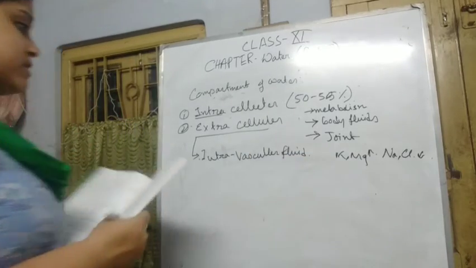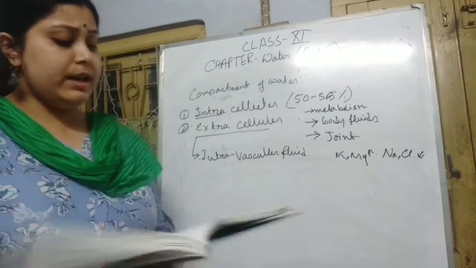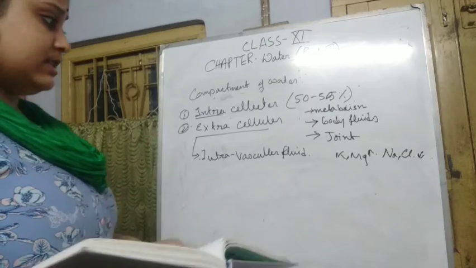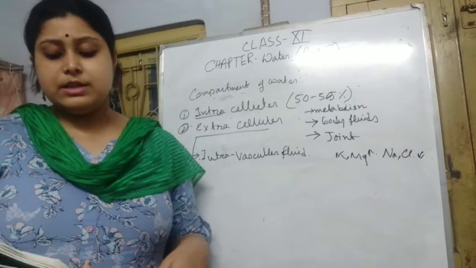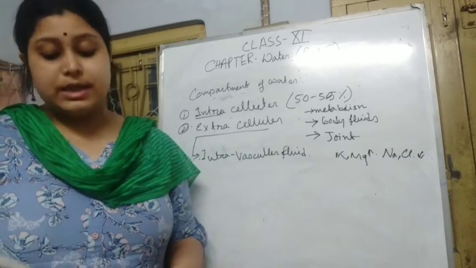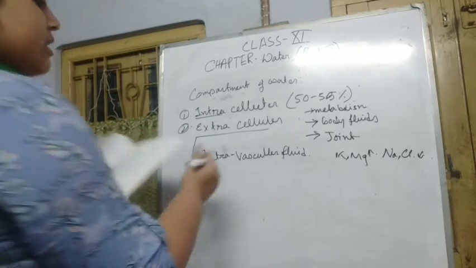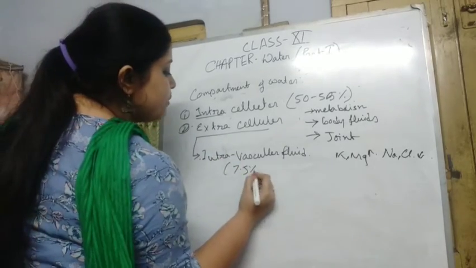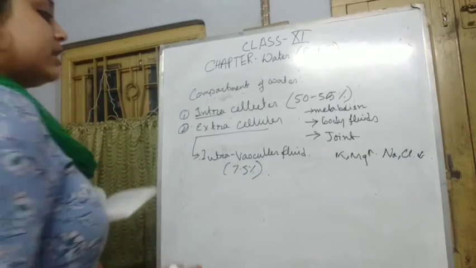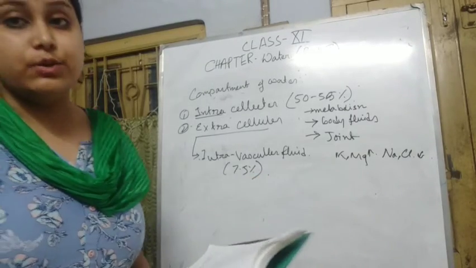As the name suggests, this is mainly in the blood vessels, like the arteries, the capillaries, and everywhere. Almost 7.5% of the water is present in the intravascular fluid.